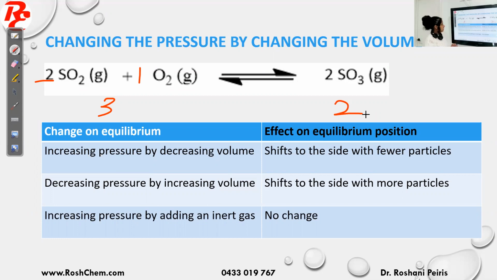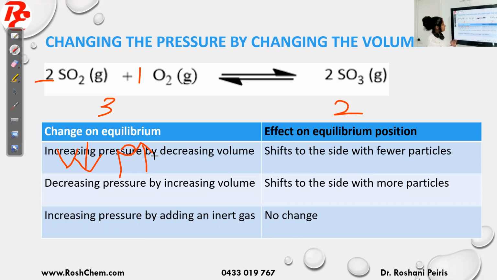Okay, so now we will see some changes. Increase in pressure by decrease in the volume. So now the change I do is I decrease the volume. When I decrease the volume, I know the pressure will increase, right? When the volume is less, the pressure is higher. So now how do we apply Le Chatelier's principle? I have increased the pressure, so the system tries to decrease the pressure. To decrease the pressure, the less gas particle side will be favored. Why? Less gas particles means low pressure. So in this case, the forward reaction will happen because it has less gas particles.